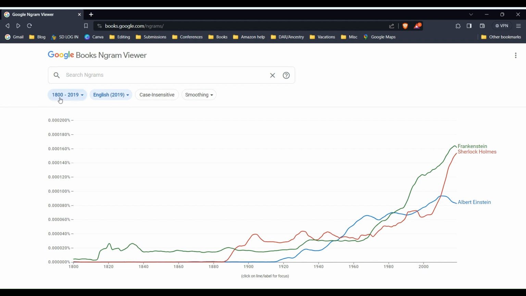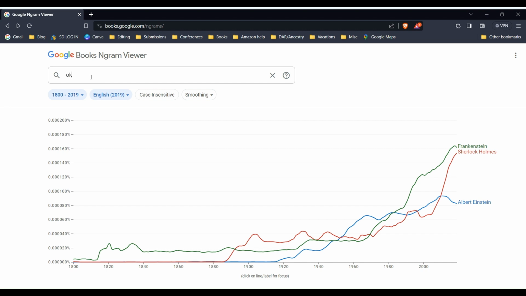So you can see here that our parameters are from 1800 to 2019. This only goes up to 2019. I'm using English, but you can use American English, British English, whatever language you're choosing, case sensitive, smoothing.